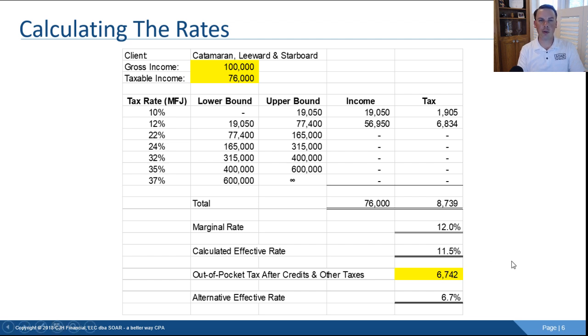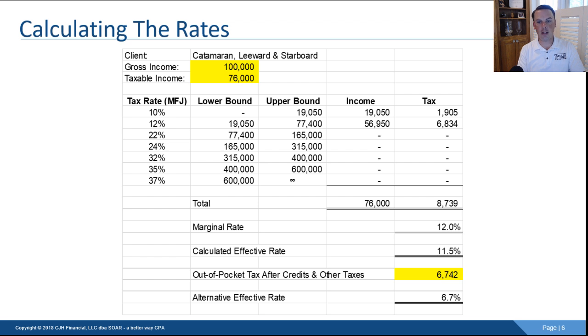So the way that I would look at your effective rate is what are you actually paying out of pocket, okay? So in this case, the Catamarans are paying $6,742 out of pocket, and I would look at that in relation to the amount of money that you're actually bringing in. So that's actually $100,000. So this is what I'm calling the alternative effective rate. You probably won't see this on your tax return because most software doesn't look at it this way, but that's 6.7%, okay? So 6.7 versus 11.5 right down here at the bottom. Those are the two different ways, in my opinion, to look at the effective rates.